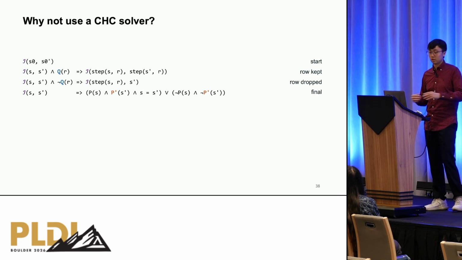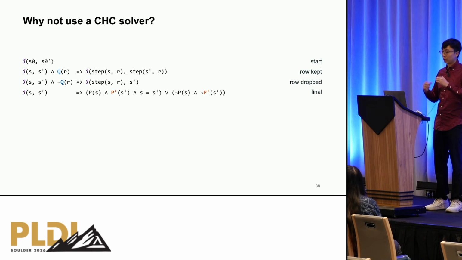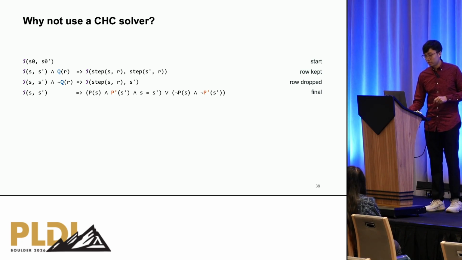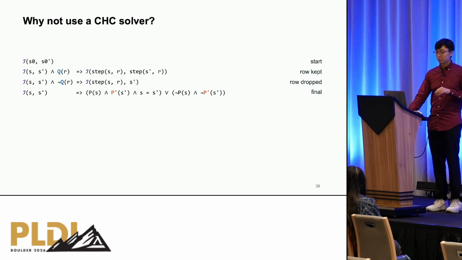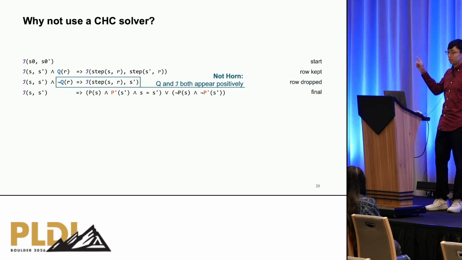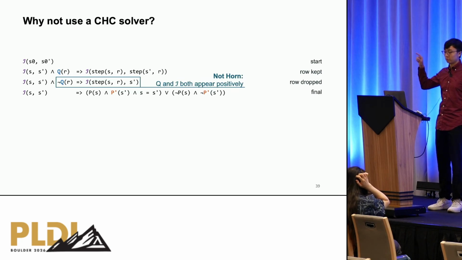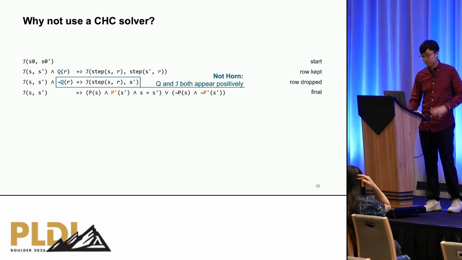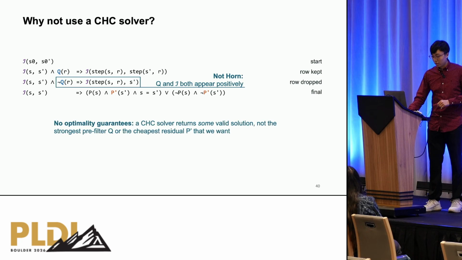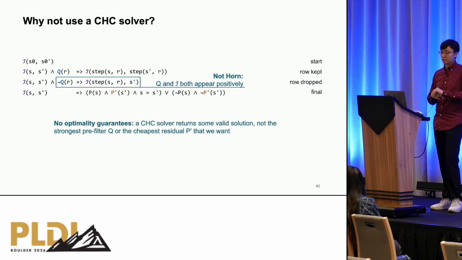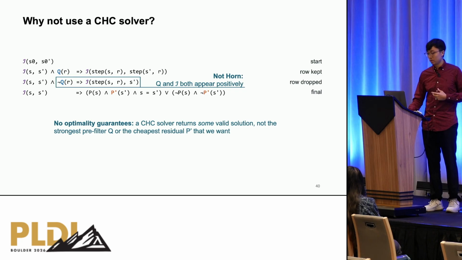Well, looking at this system of formulas, one may wonder, why not use a CHC solver for this? Because it's a very common approach when you can encode these formulas as constrained Horn clauses, and so you can solve for the unknowns using off-the-shelf solvers. Well, we don't do that here because we can't. There are two reasons. One is that if you look at the third VC, both Q and I, the two unknowns, appear positively, which means that these VCs are not in Horn form. But even if they were, a CHC solver doesn't guarantee us the optimality that we want, namely that we want the strongest pre-filter Q and the cheapest residual filter P prime.